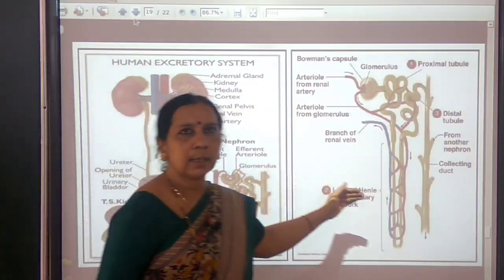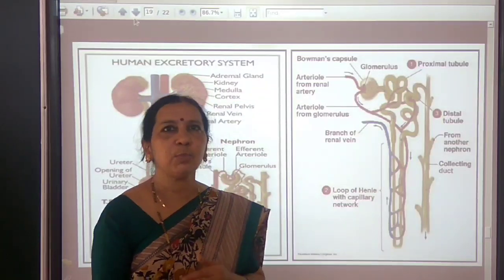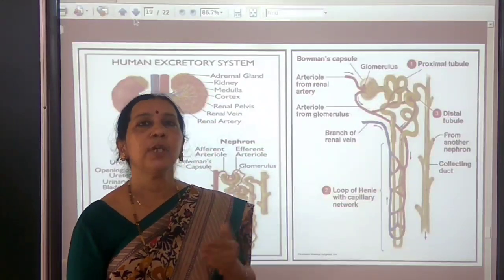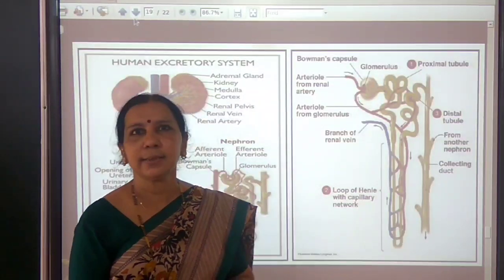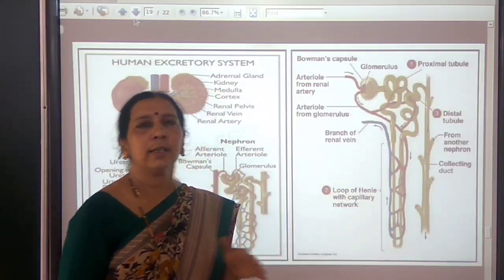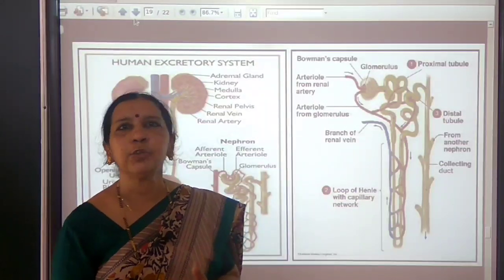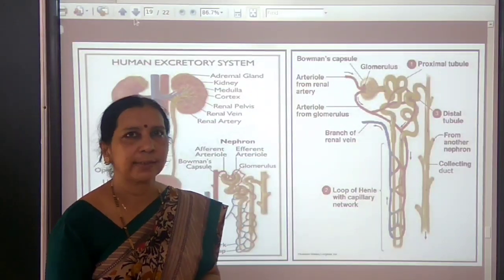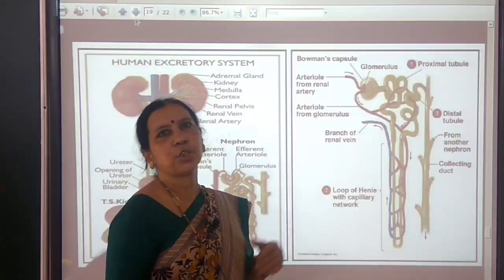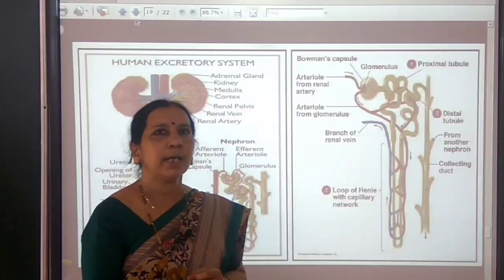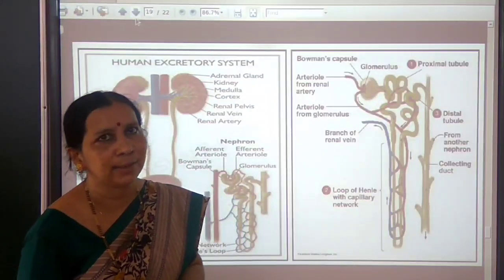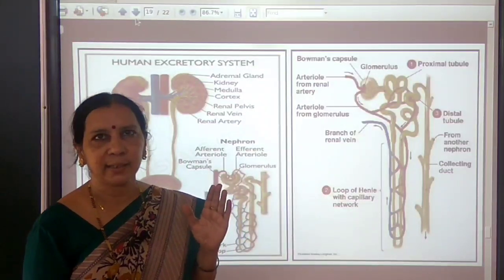Suppose our kidneys cannot function properly, means if they cannot filter the waste materials. In case of kidney failure, there are many reasons for that. Maybe because of infections or poisons or injury, our kidney may fail to filter the waste materials. In such cases, patients are given artificial kidney treatment. You might have heard of a treatment called dialysis. Here, an artificial kidney is used. It filters the waste materials.